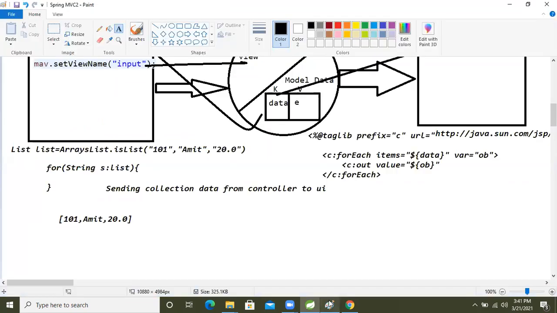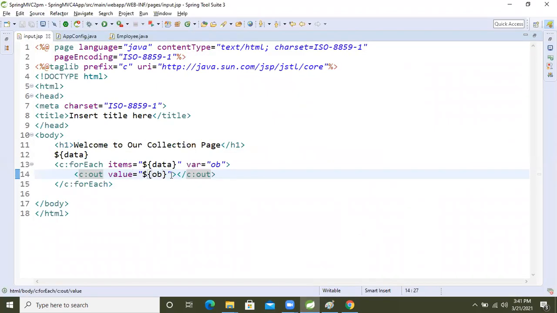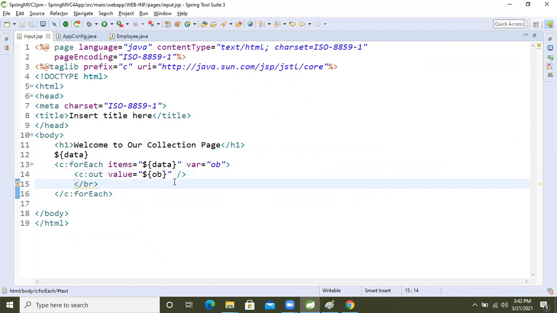That's it, the thing is now completed. Here we close it, no need for anything else. But it will iterate on a single line, so here we use the HTML tag to break the line. At the time of iteration we will get it.